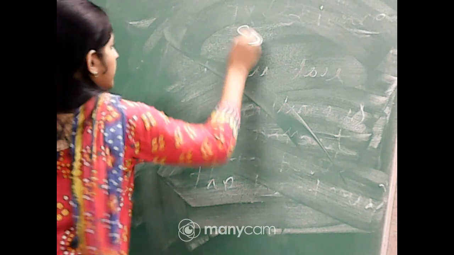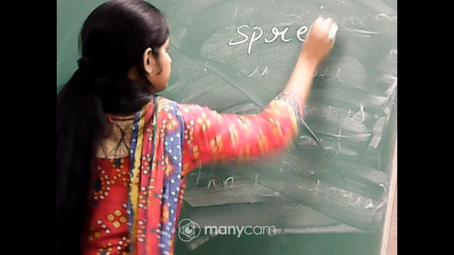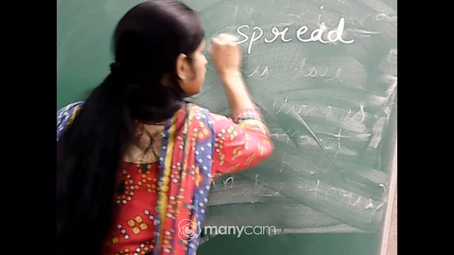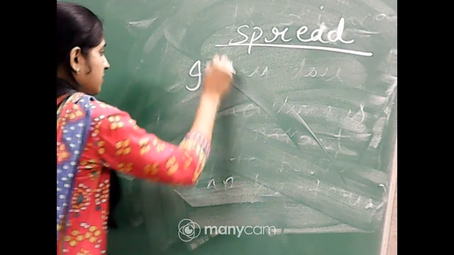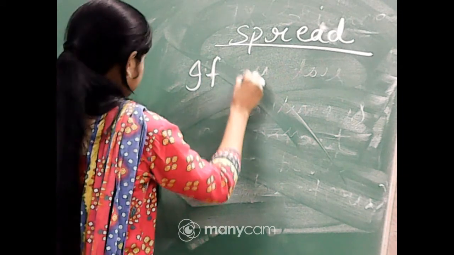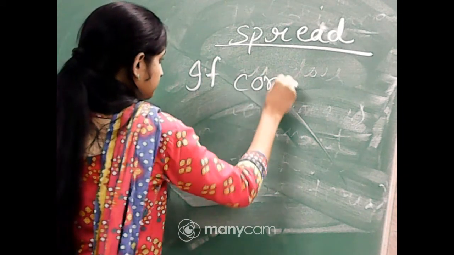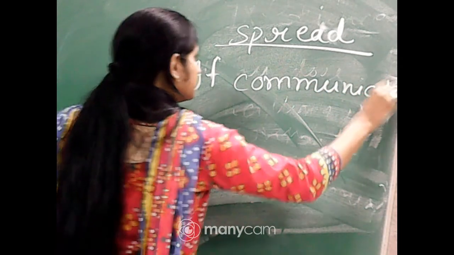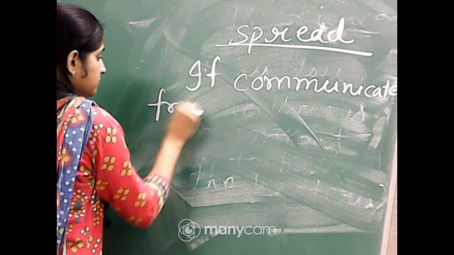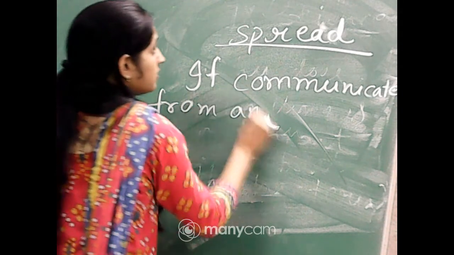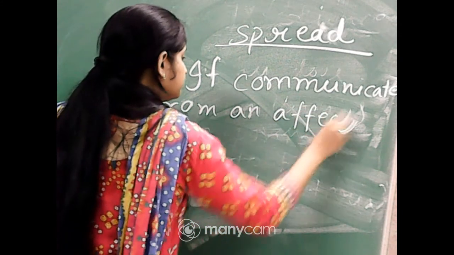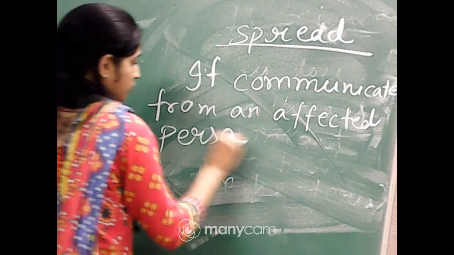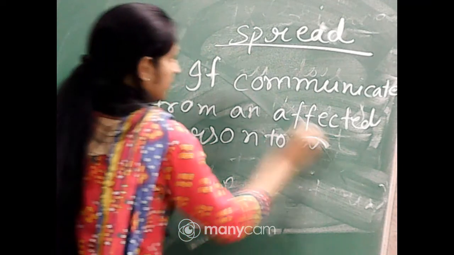Okay, spread means it is communicated from an affected person to a healthy person.